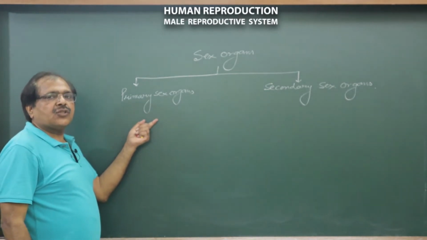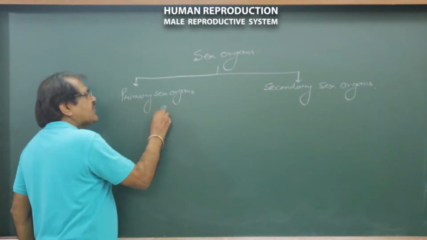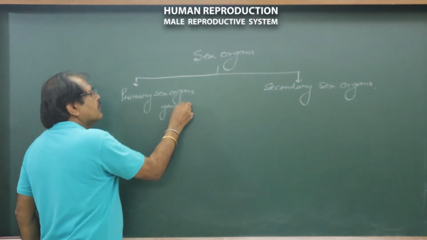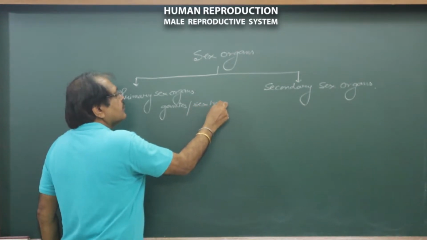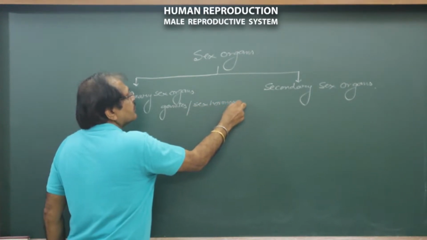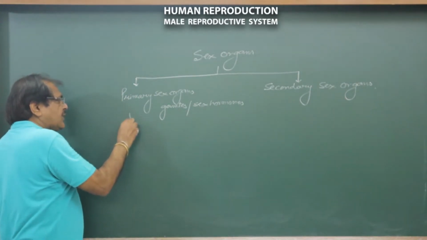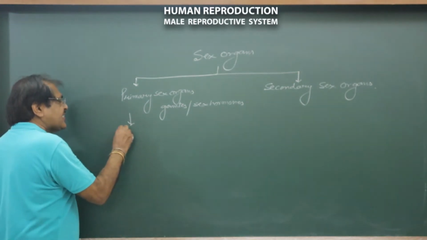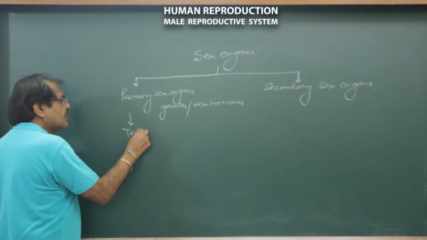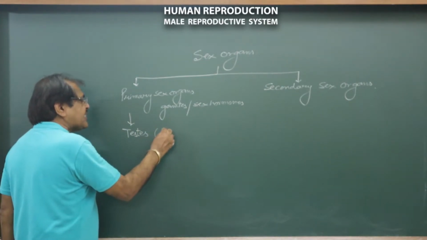Primary sex organs are those sex organs which produce gametes and sex hormones. The primary sex organs in case of male humans are testes. There are two testes and singular is called testis.